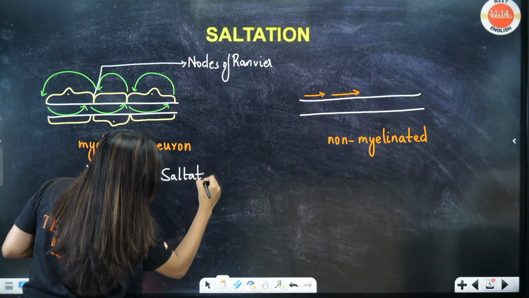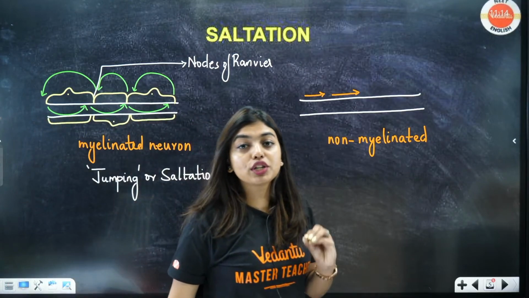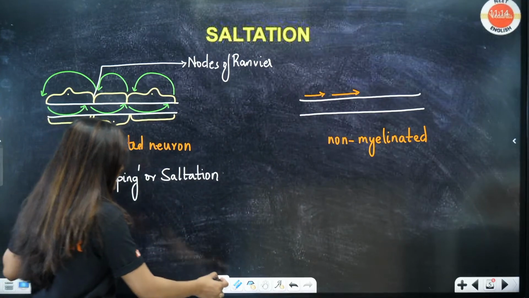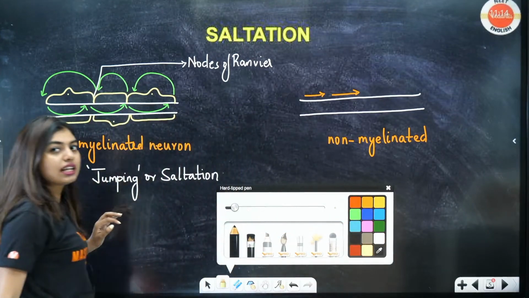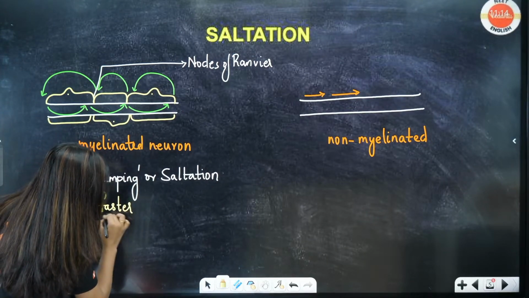What is it called? Saltation. Now question to all of you, which do you think is faster? I think Tejaswini already told. Yes, this is faster, right? It passes the signal faster compared to this one.